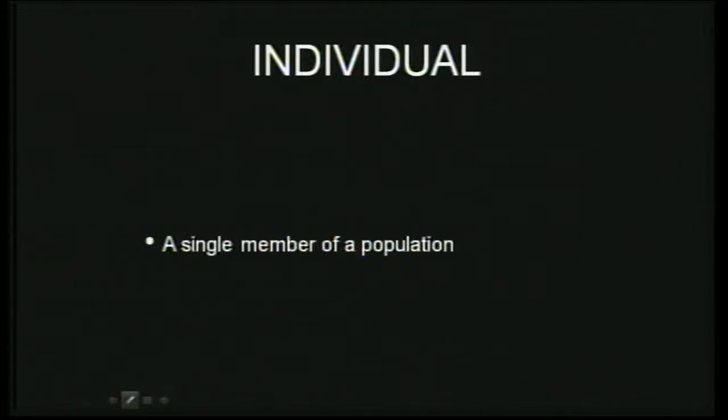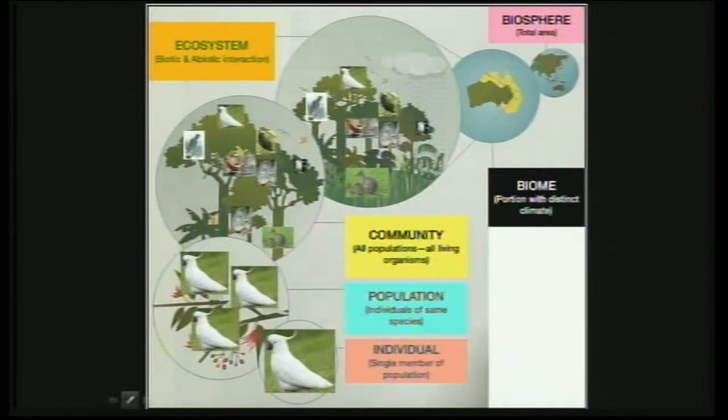An individual is a single member of that population, like a person in that whole population of human beings. So that's an individual. Let me take you to a very interesting picture slide which depicts all those terms that I have just mentioned. As you can see in that slide, it starts on the top right with biosphere. As we already defined, the biosphere is the sum total of the places on Earth where life exists.